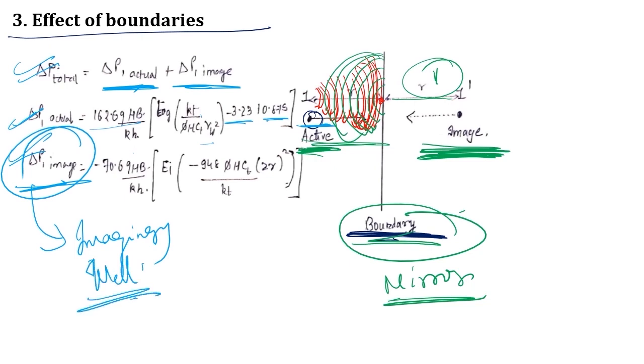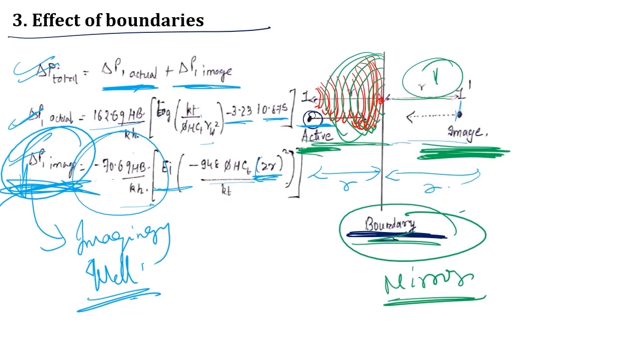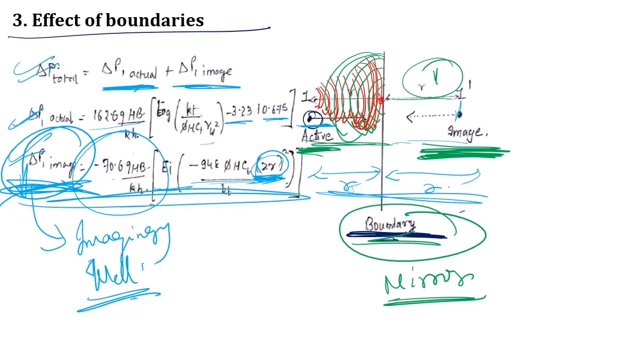So if I want to account for this delta P image, that would be minus 70.6 Q mu B upon kh into Ei function of minus 948 phi mu c_t r square into 2 times r. Why 2 times r? Because r plus r, the image will be created at the same distance only, no? So r plus r, I am considering 2r. So phi mu c_t into 2r the whole square upon kt. So this is the pressure drop for the image part.